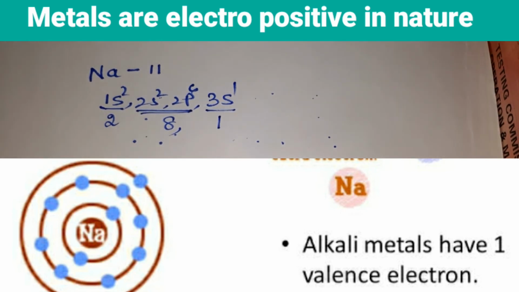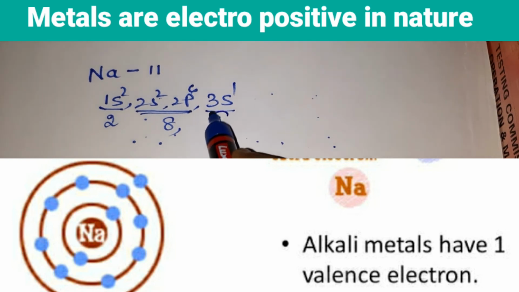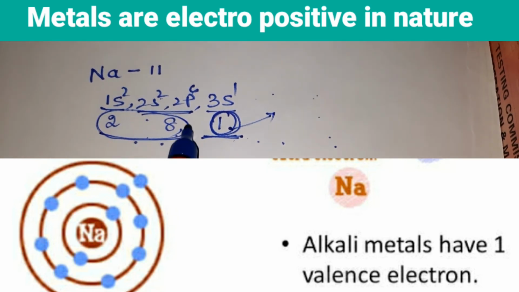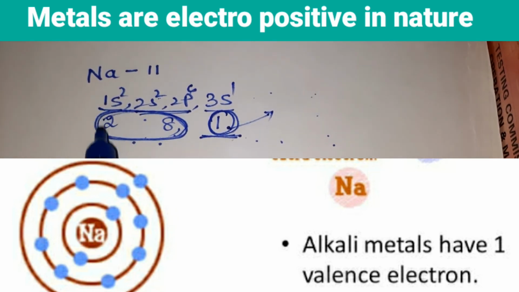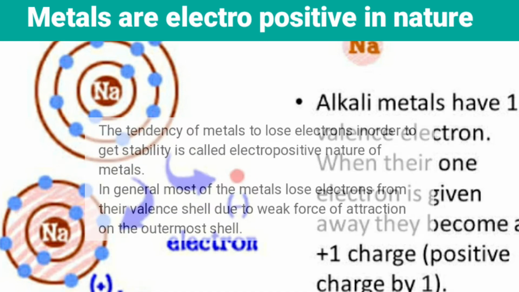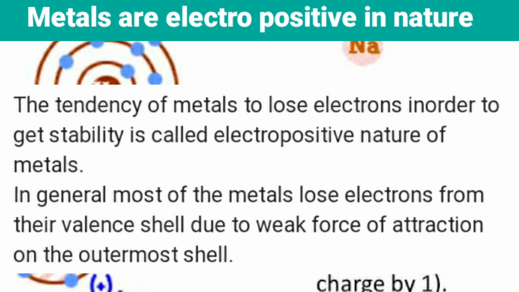So metals have the tendency of losing electrons. One valence electron is found in the outermost shell. So sodium loses this one electron in order to attain the noble gas configuration. This is the neon electronic configuration. Neon's atomic number is 10. So the metal loses one electron and becomes positively charged. This tendency of metals is called electropositivity.